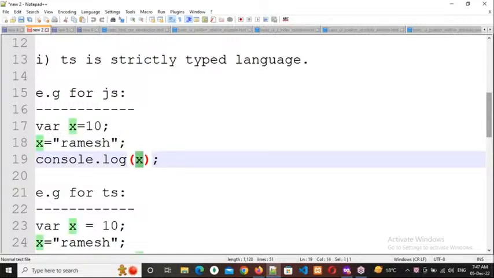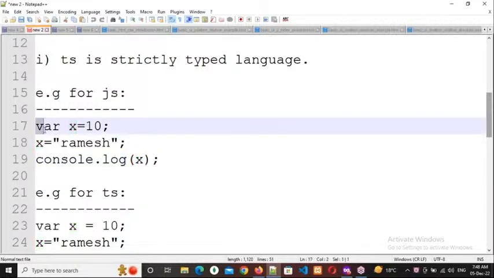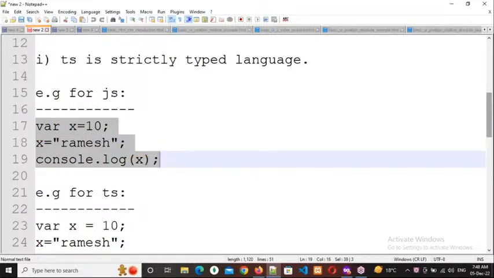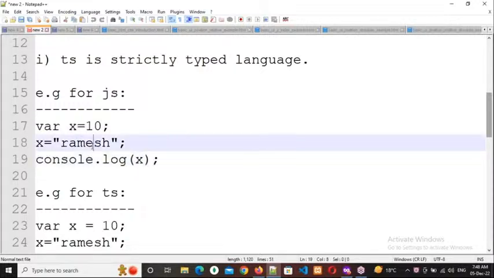Now respond everybody, what output will I get? 10, Ramesh, or an error in JavaScript? Just guess. Observe this. We will get the output as Ramesh only.